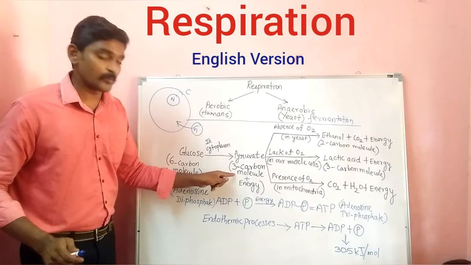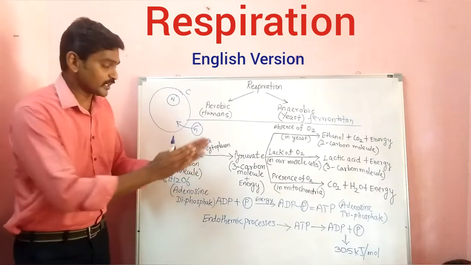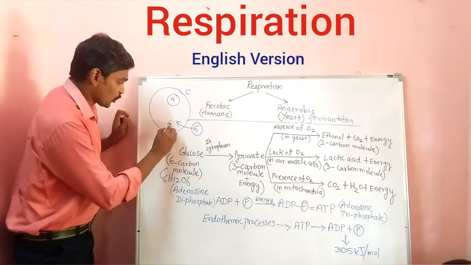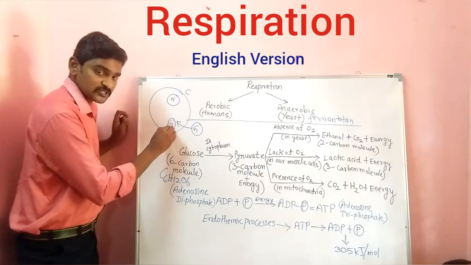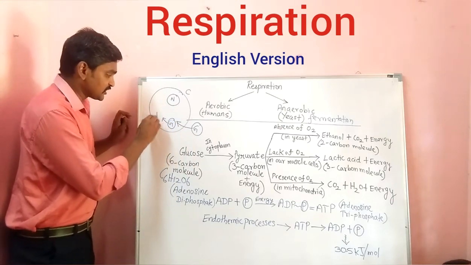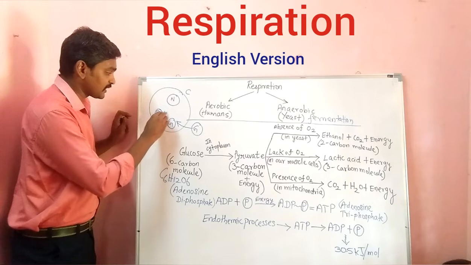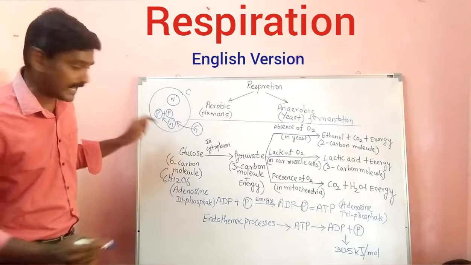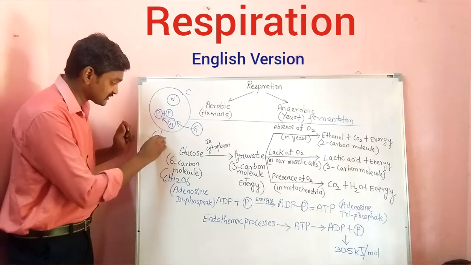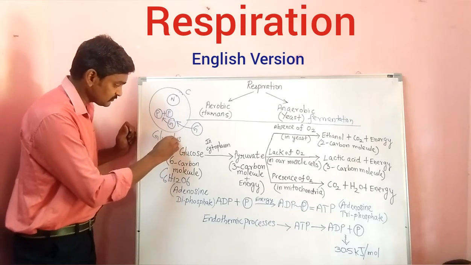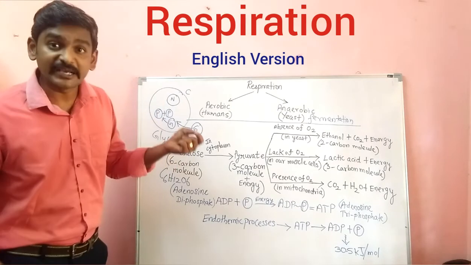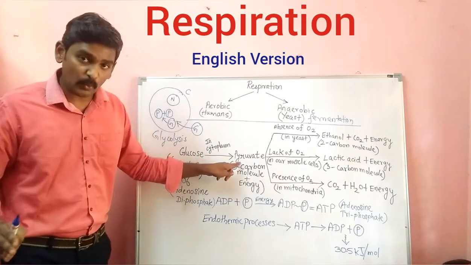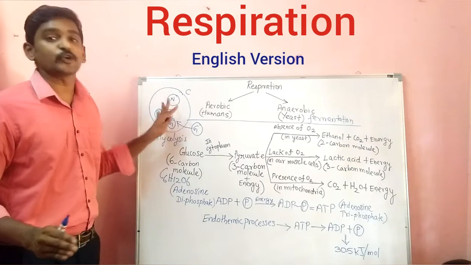So we will get 3-carbon molecules. 3 plus 3 is 6. So totally 2 pyruvate will be produced in the cytoplasm. So glucose will be entering into the cytoplasm, and again what will happen? This will be producing pyruvate plus pyruvate. So this process is called as glycolysis. So through glycolysis, the glucose will be broken down into pyruvate. So this happens in the cytoplasm.